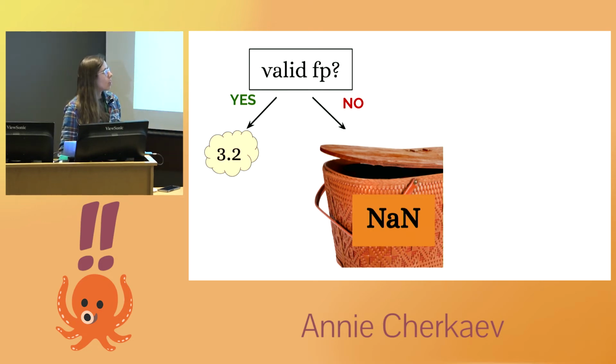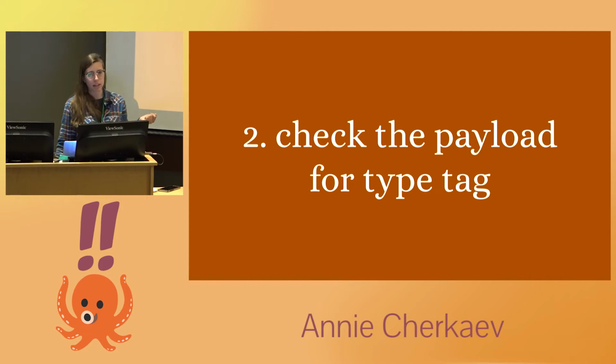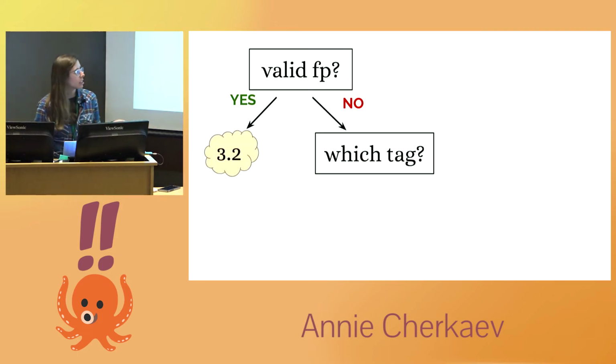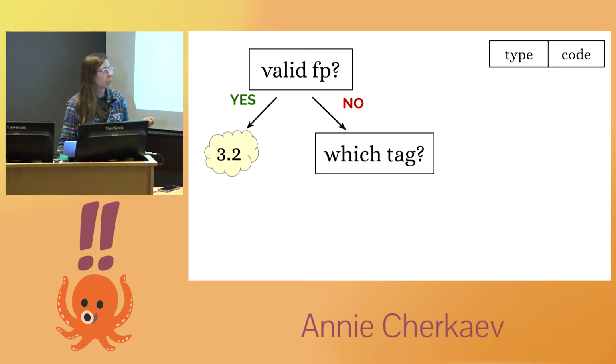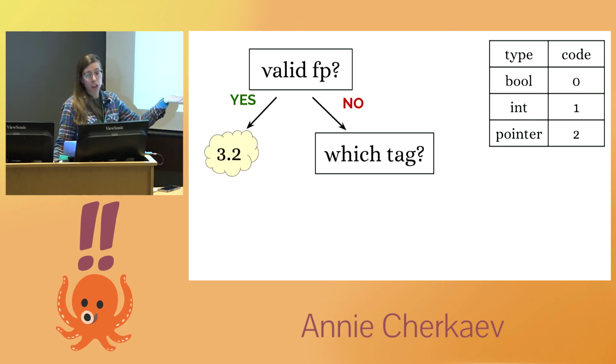So if it's not a number, then we check the payload, and specifically we check the payload for a type tag. Basically I'm just going to make a lookup table where I say, okay, what I'm going to want to put in here is booleans, and I'll say that that's a 0 if it's a boolean, and I'll say it's 1 if it's an integer and 2 if it's a pointer.